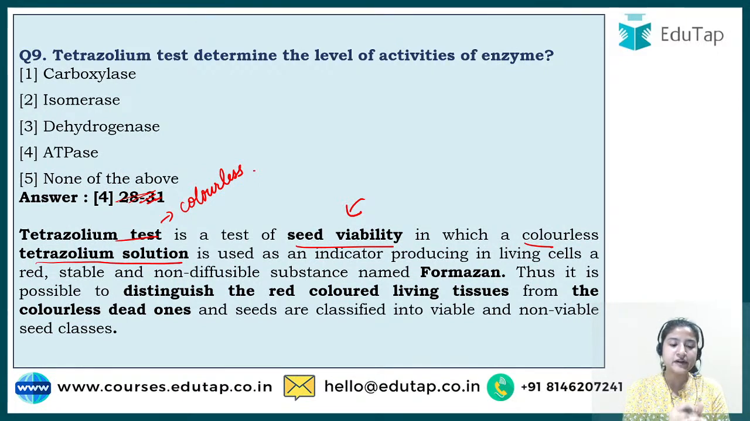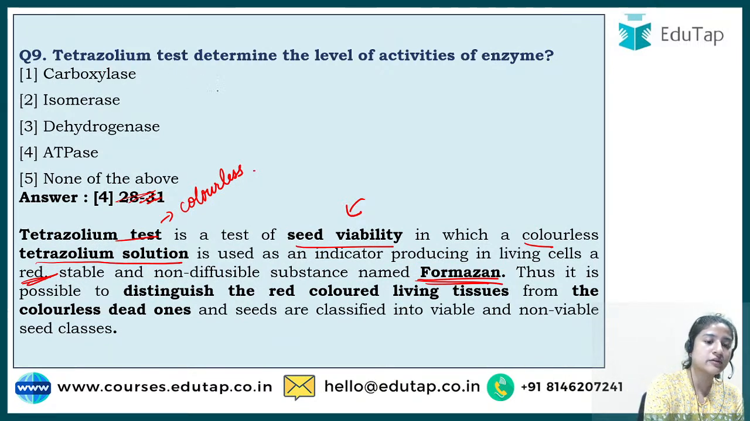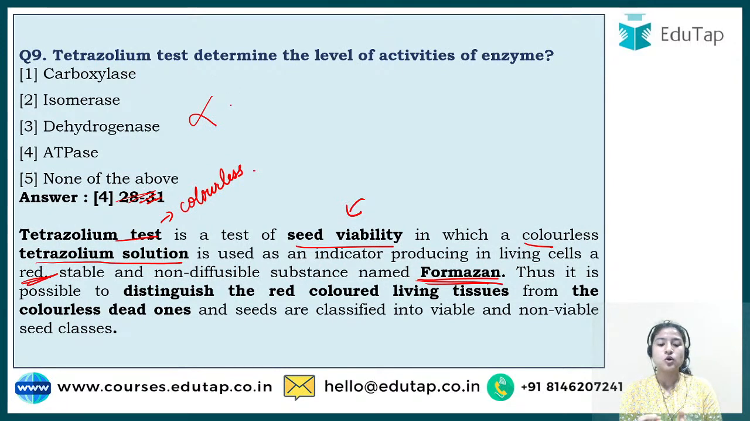Okay, if the color of the solution turns red, it means it has formazan. Do not go for the other options, they are not right. Okay, so now I guess this particular thing is clear.